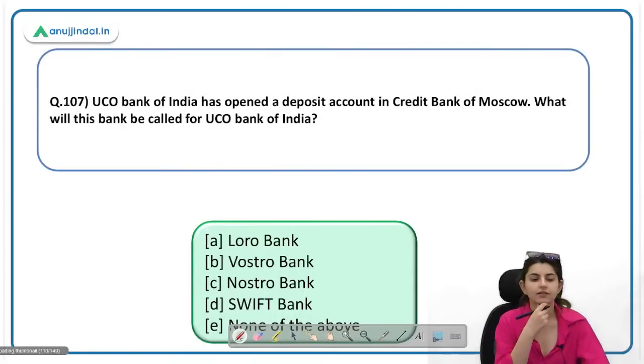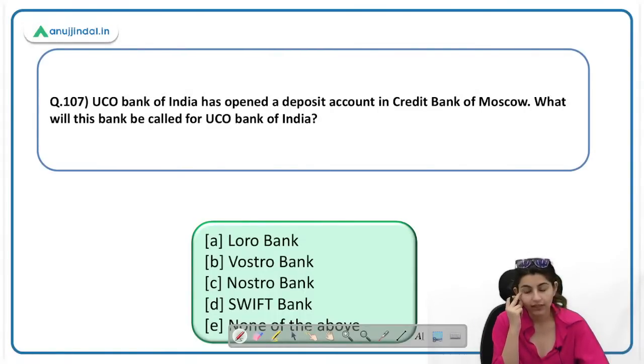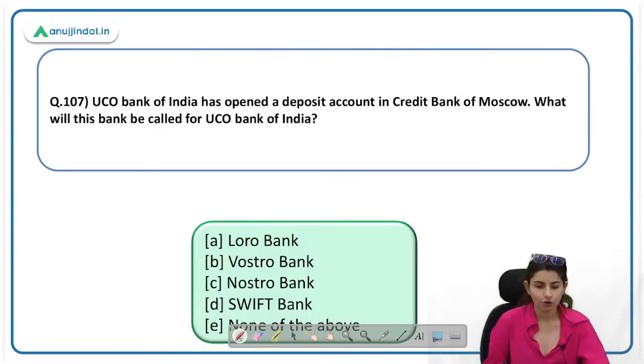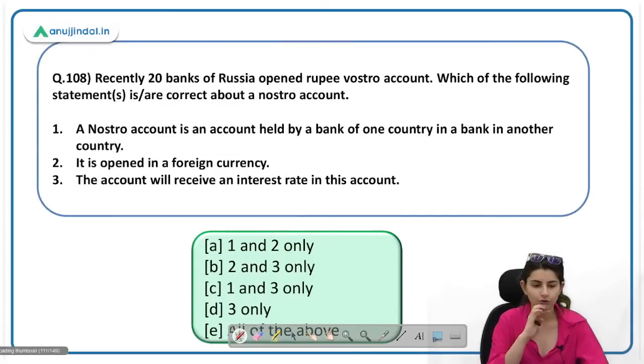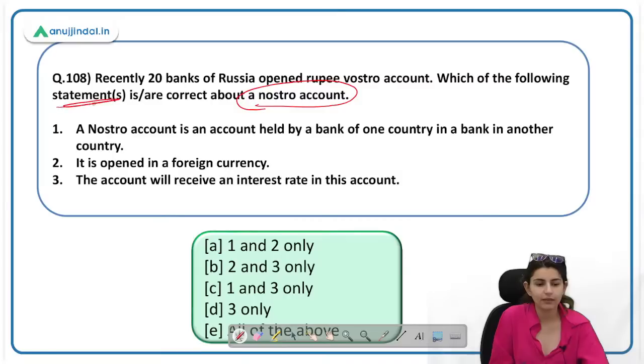B is the answer. UCO Bank of India has opened a deposit account in Credit Bank of Moscow. What will this account be called for UCO Bank of India? This is a Nostro account. We have opened it, so it is our account. Nostro account, our account. Had it been your account, it would have been called Vostro. I hope you know Nostro and Vostro. Now we will learn about Nostro. This question is asking which of the following statements is correct about a Nostro account.